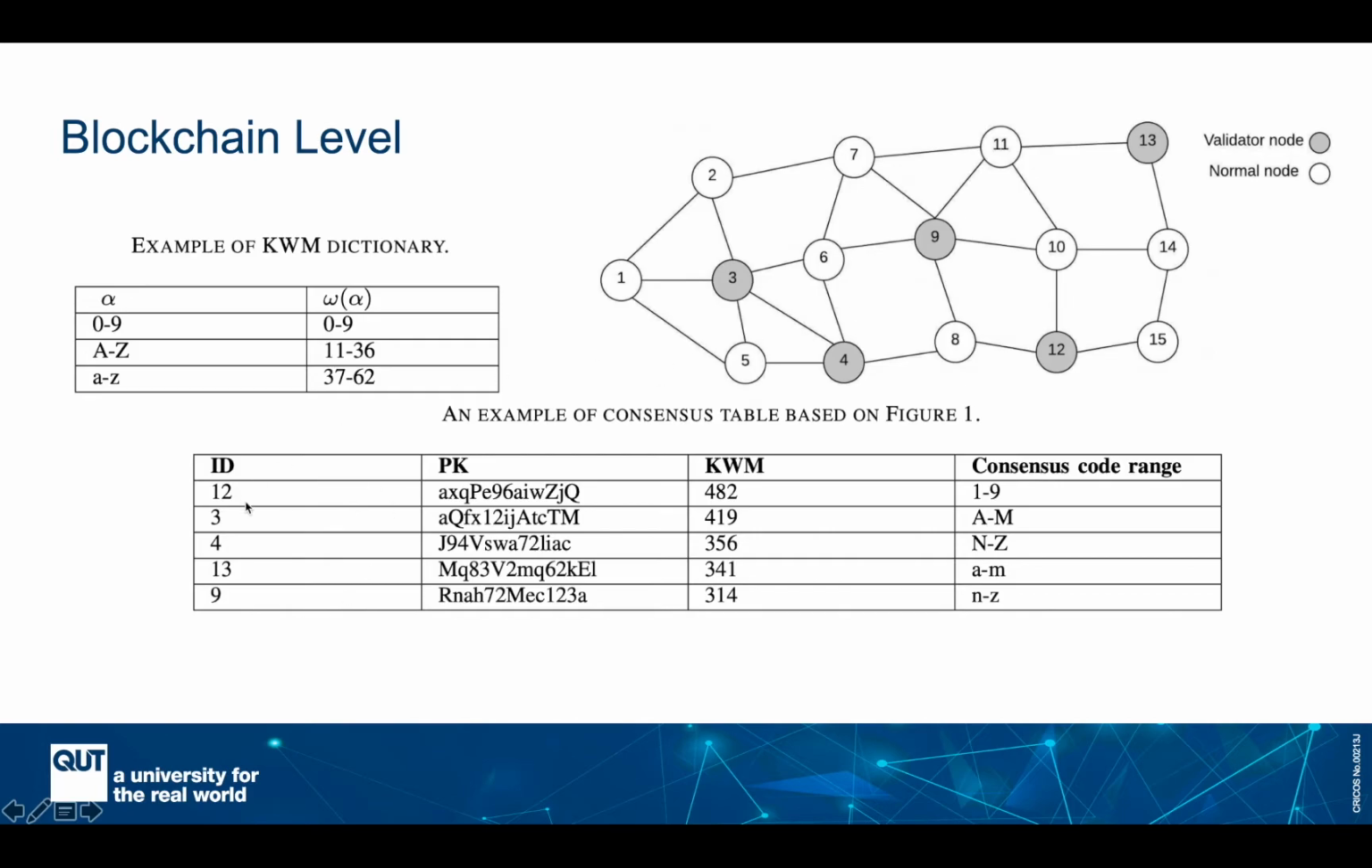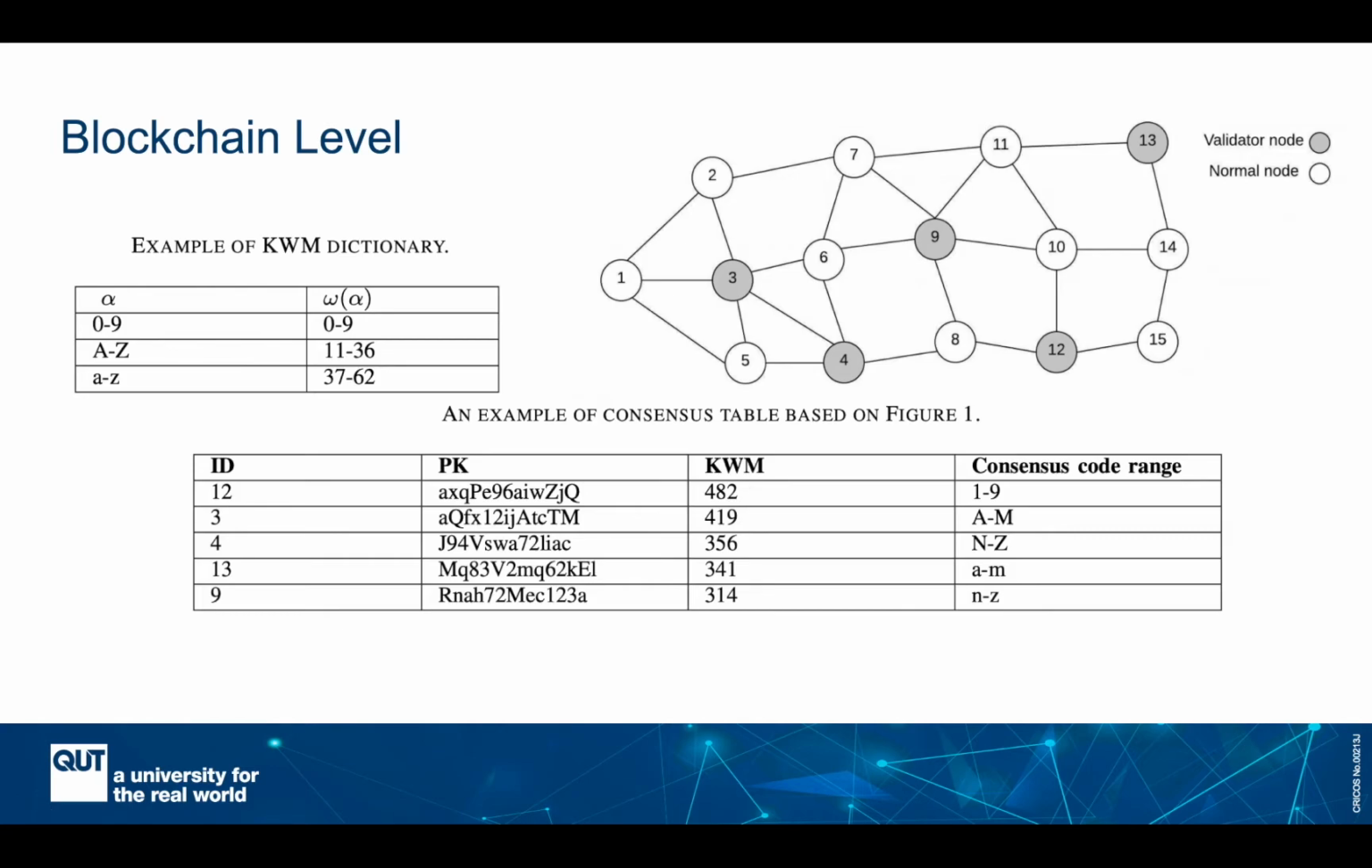So each node will create a table like this, and then it will store the ID and the corresponding public key of each of the nodes. The next step is that for each of the nodes, it has to calculate a key weight metric, or KWM. But what technically is the KWM?